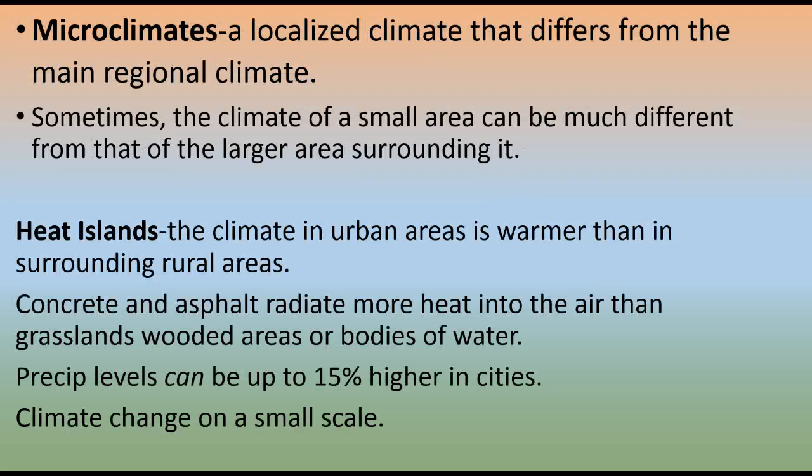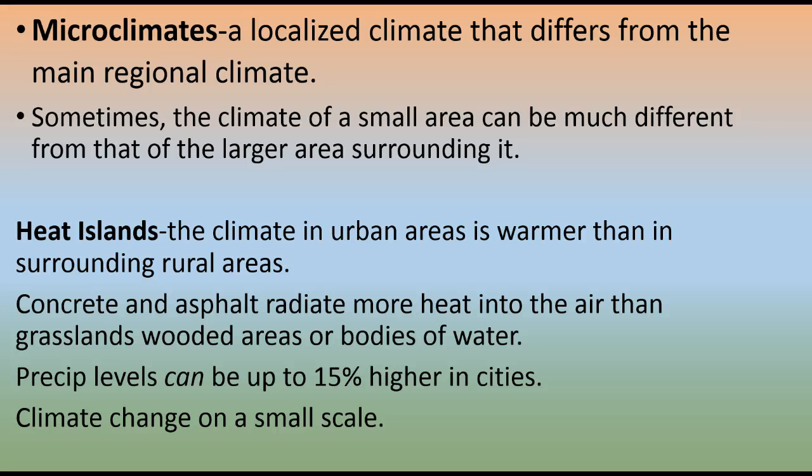Microclimates. These are areas that are different from the main climate around them. They're very small areas that have different precipitation or temperature readings. Sometimes the climate of a small area can be different than the larger area surrounding it. That's kind of a good description of it. So if you find an area that is typically warmer than the area around it, or typically colder than the area around it, those would be examples.